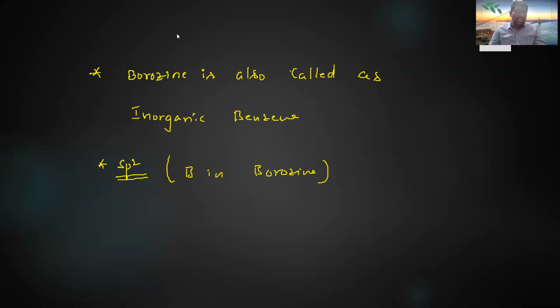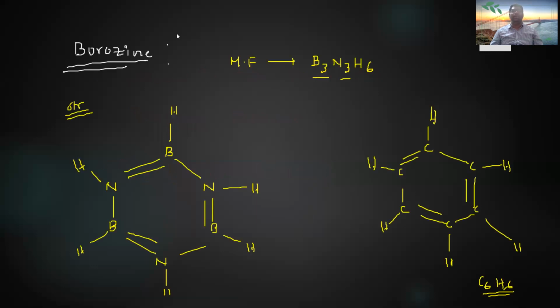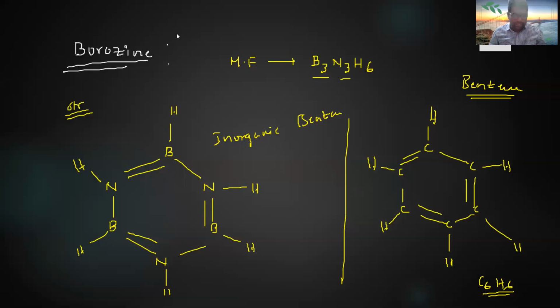These are very important for competitive purposes. Repeatedly in engineering or medical examinations, the question is which of the following is inorganic benzene? Borazine, sometimes also called borazole. Borazine or borazole is also called inorganic benzene. That's why it is called inorganic benzene: it looks like benzene. So this is the structure of borazine. And the first topic was borax.